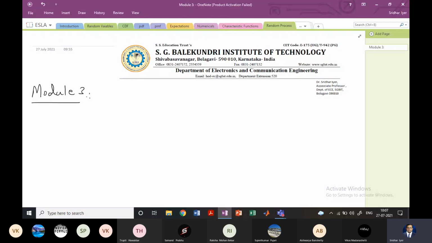Module 1 deals with random variables, what they are, what the properties of the random variables are, which includes the PDF and the CDF, how we define them, and then additionally how to find the expectations of those random variables. Right?